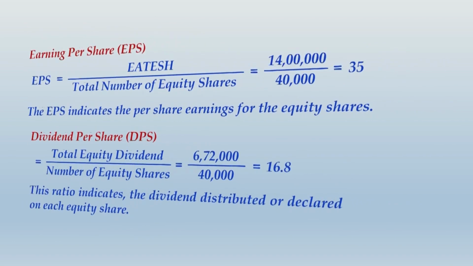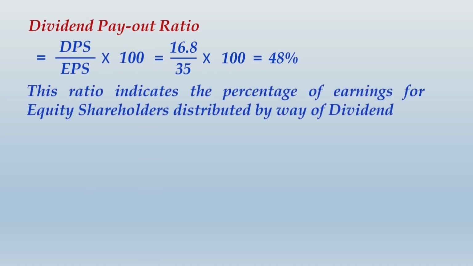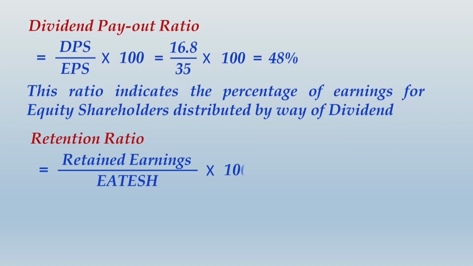Let us move ahead and deal with the other connecting ratios, that is dividend payout ratio. Now you know DPS, you know EPS, and dividend payout ratio will simply be 16.8 divided by 35 into 100, that comes to 48%. What is the significance of this? Company is distributing 48% of its earnings by way of dividends. And if 48% is dividend payout ratio, retention ratio will be 52%.